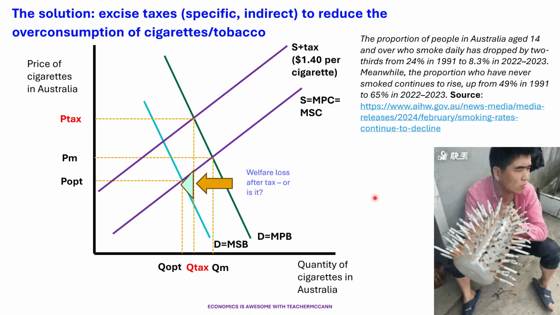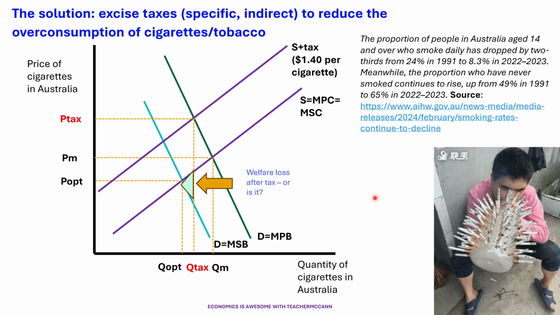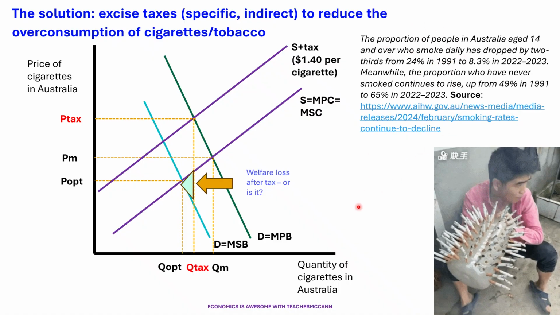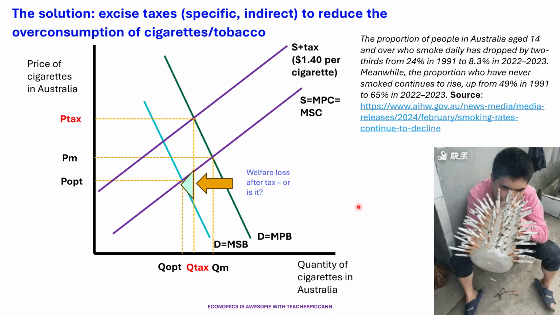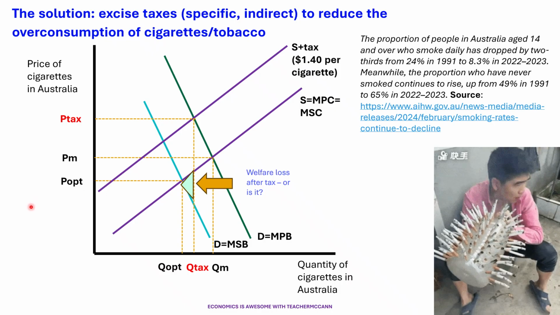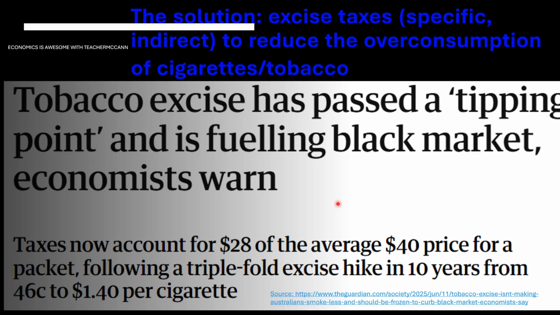So in theory, and there's some evidence to suggest this has worked in Australia. If you look at some of the statistics, we have reduced the consumption of cigarettes and we have reduced the size of the welfare loss and the impacts of the negative consumption externality. But I would ask, in reality, have we? So what we're seeing in the news is economists saying that the tax is actually way too high. We are fueling a black market. So there's some warnings here from economists which are translated to reality.